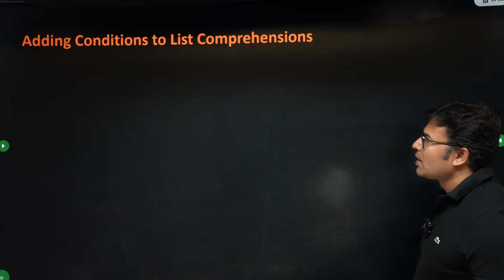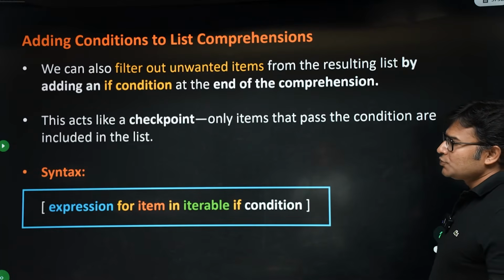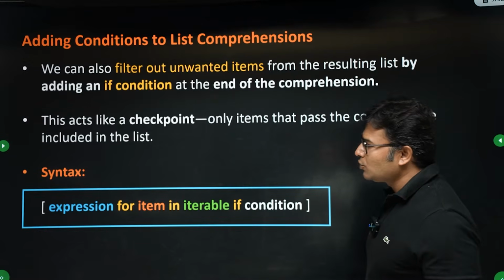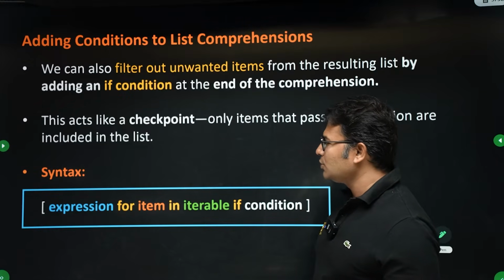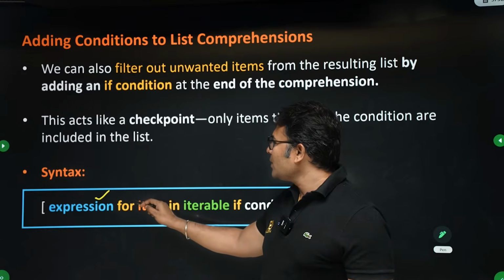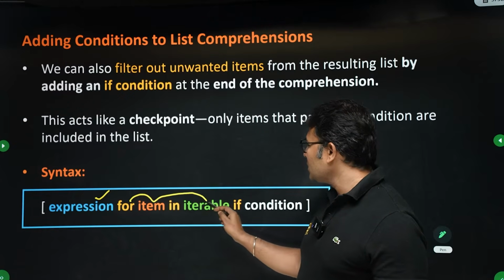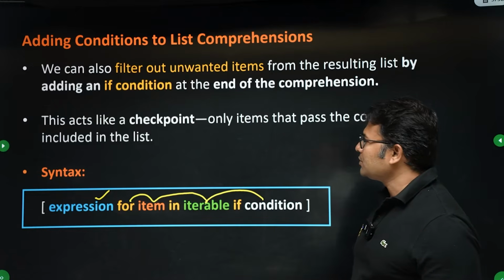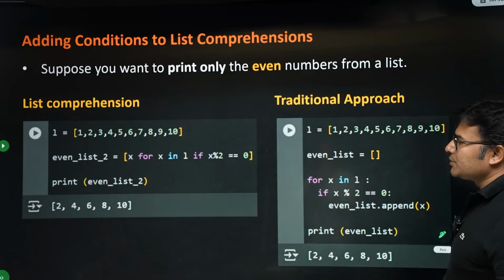You can also add conditions to the comprehension. If you want to filter out some of the items, you can use a condition. So there is an expression, followed by for each item in the iterable, if some condition is matching. Let's see this with an example.